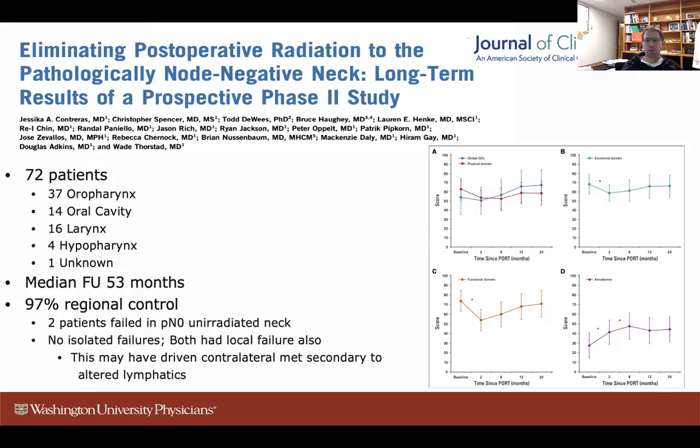And this could be due to a couple of reasons. Either a node was missed and they had just a surgical and radiation failure, or the primary recurrence was driving that contralateral occult met to that neck, secondary to altered lymphatics.